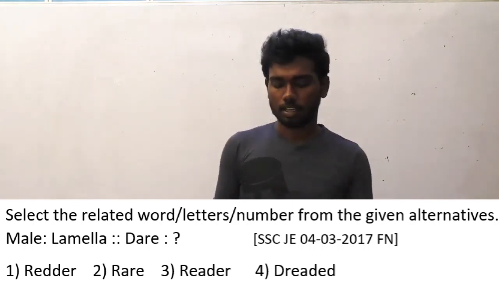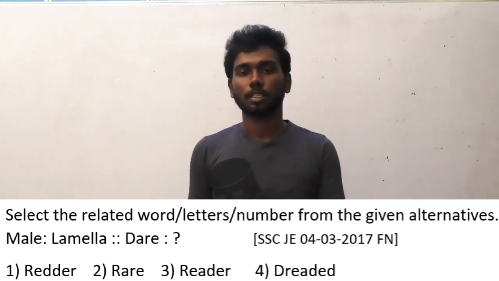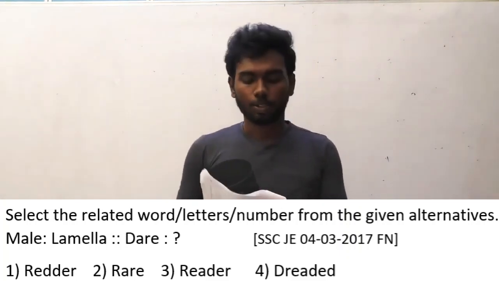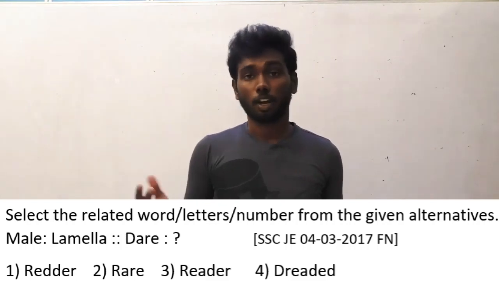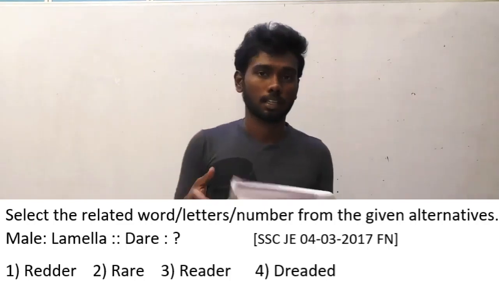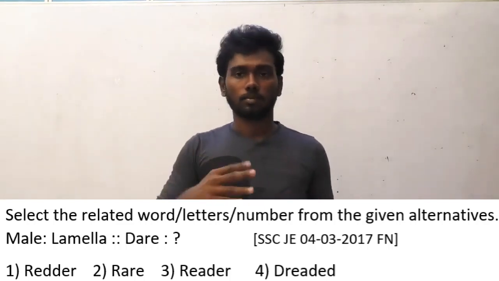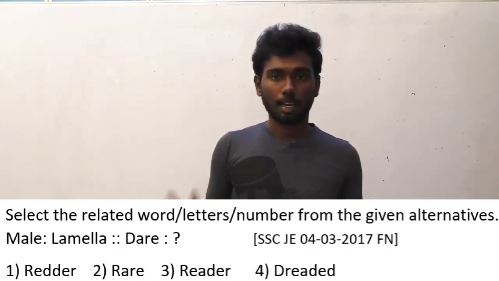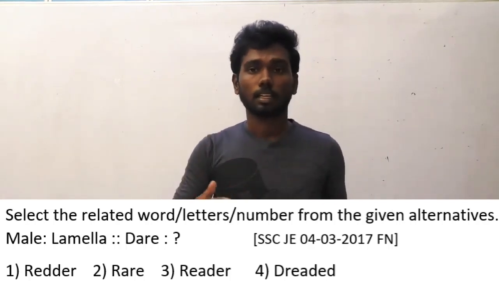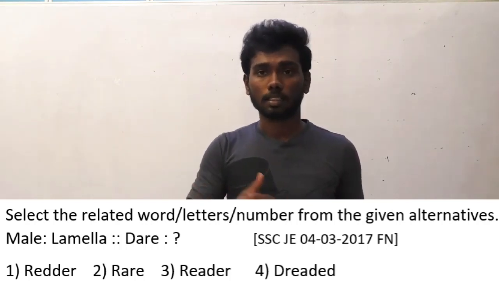Okay guys, now you have to see which option matches the given pair. Male is to lamella. Initially you have to find the logic between the first two words.